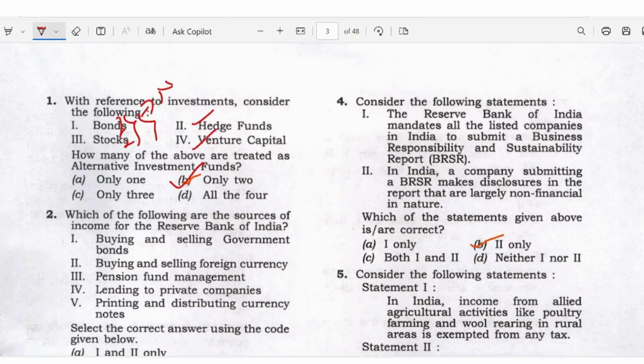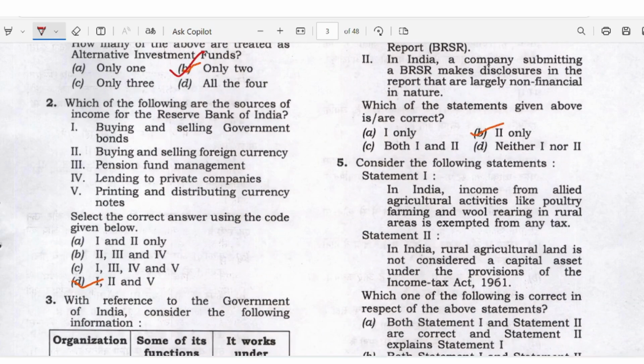Second question: which of the following are sources of income for the Reserve Bank of India? Buying and selling of government bonds, buying and selling foreign currency, pension fund management, lending to private companies, printing and distributing currency notes. Which of the given statements are correct?